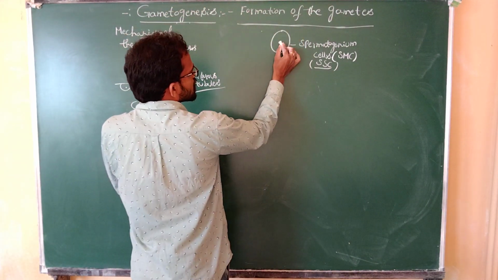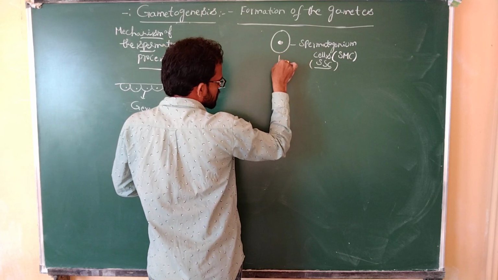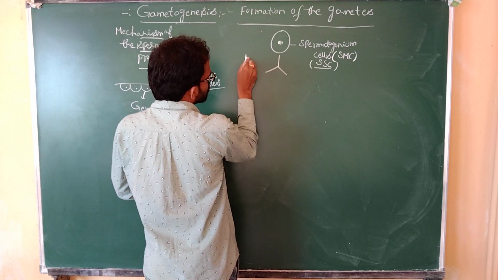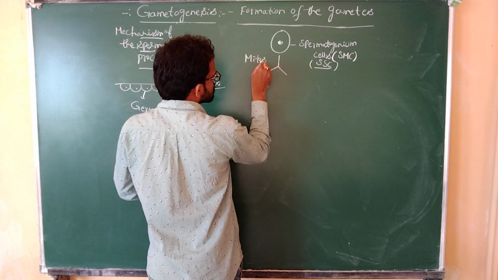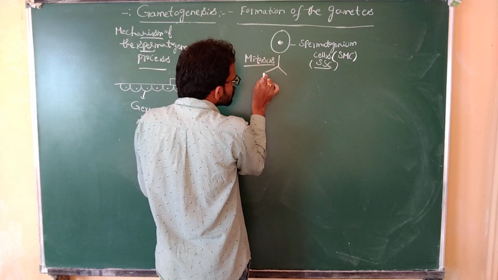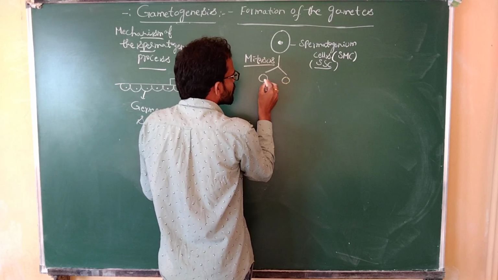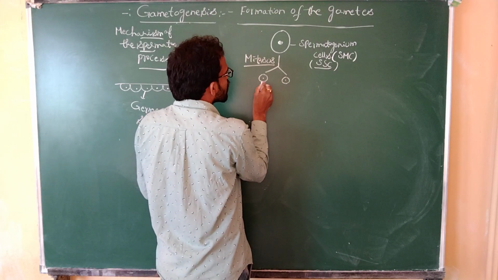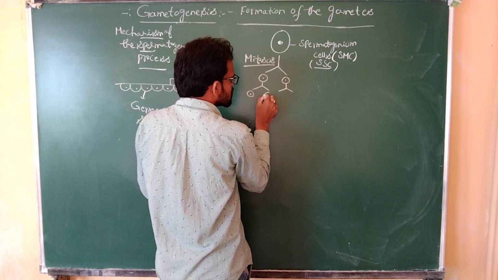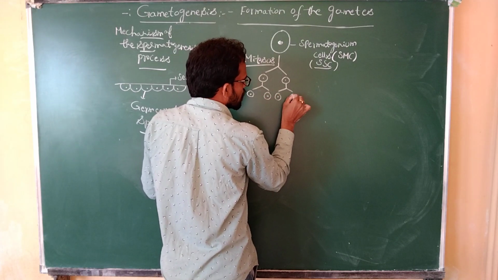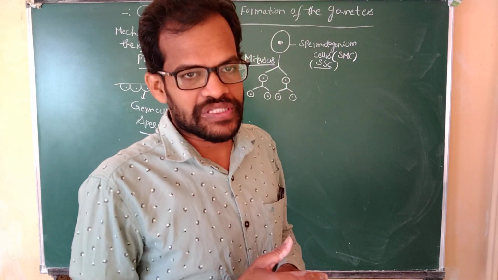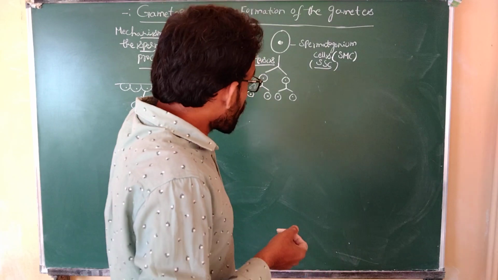These spermatogonium cells continuously divide through the process known as mitosis. The spermatogonium mother cells participate in the mitosis process, and whenever they do, they continuously divide.